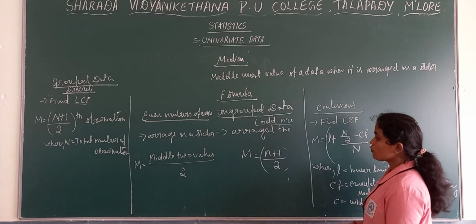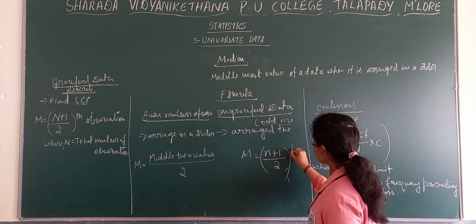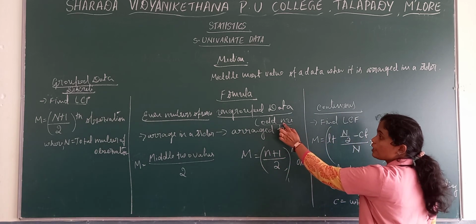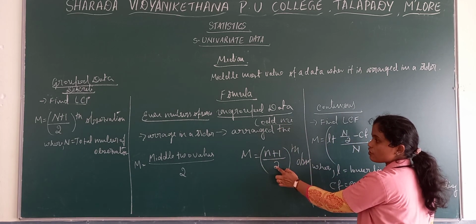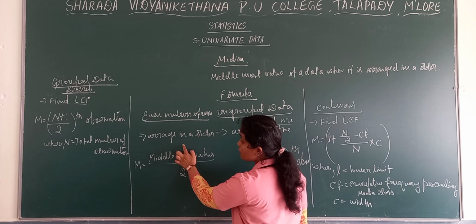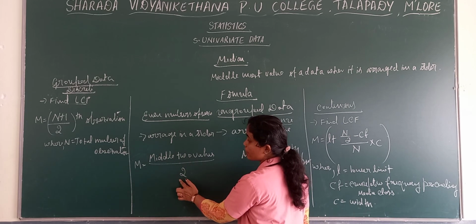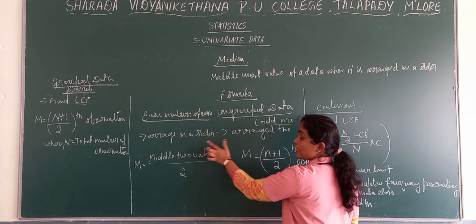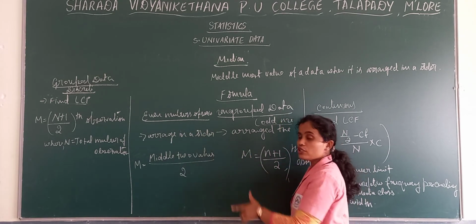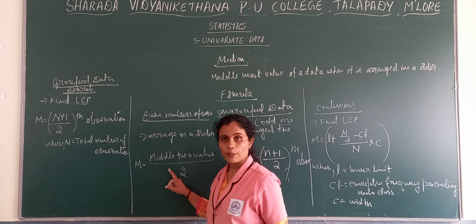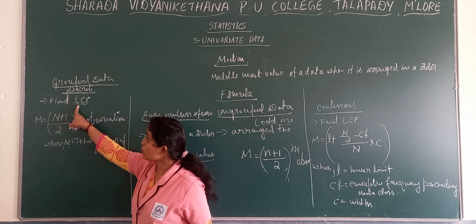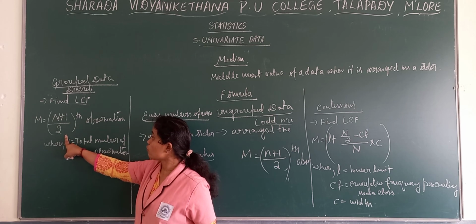We have three formulas here. Don't forget to write observation. One is ungrouped odd number of series, this is the formula. And ungrouped even number of series, we take the middle two values divided by 2. But in case of ungrouped, always you have to arrange the data in order, then apply the formula. Then in case of grouped discrete, first you have to find out the LCM, then apply the formula here.